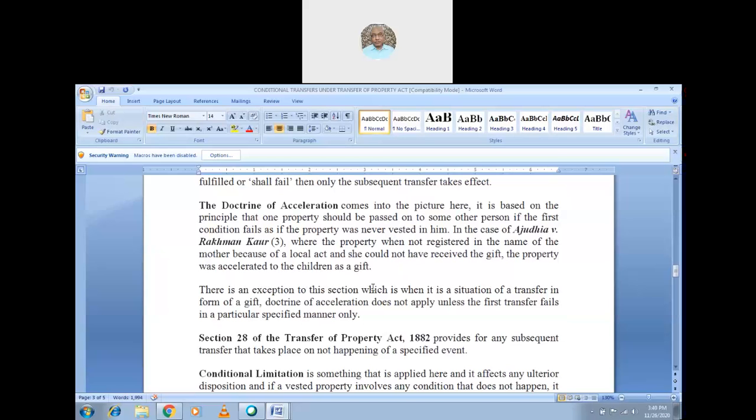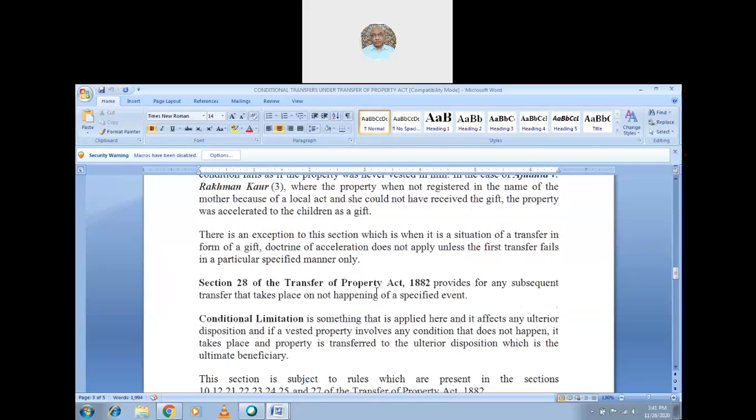So there is an exception to this section. Of course, every rule has its exception, because in a transfer in the form of a gift, the doctrine of acceleration does not apply unless the first transfer fails in a particular specified manner. So first, the first transaction should not be valid. Then only the second transaction will be accelerated. Here in the case law, the first transfer means the local law will not allow it to be transferred in her name. Hence, the property goes to the children. That is called the doctrine of acceleration.